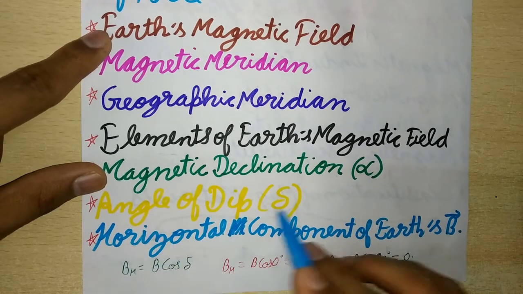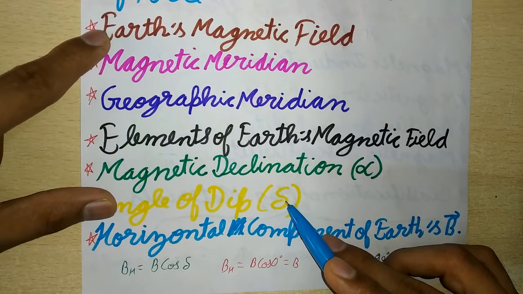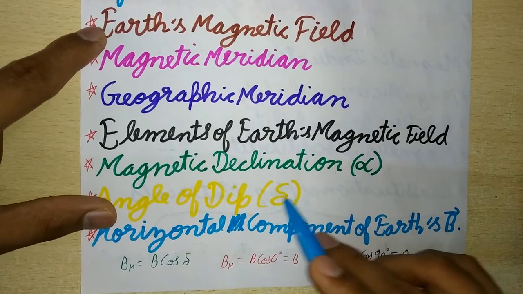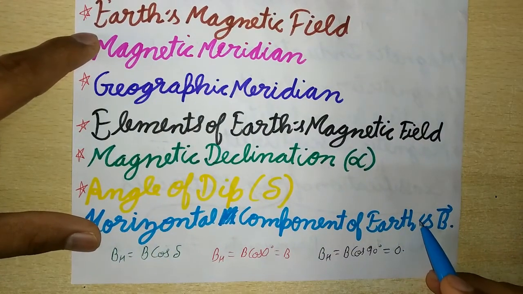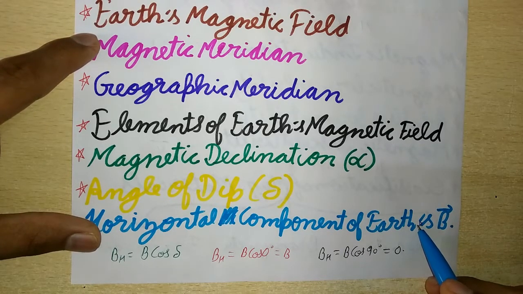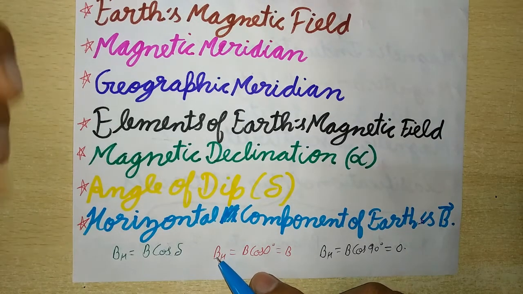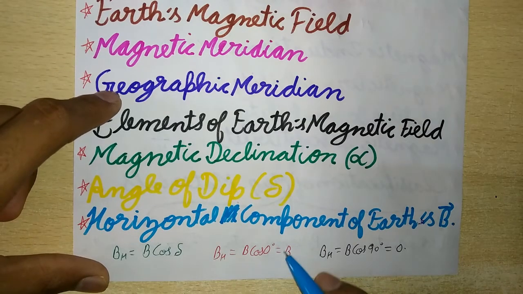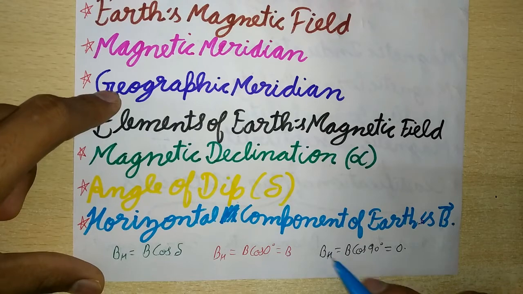Now next is angle of dip, which is denoted by delta. It is the angle made by the Earth's total magnetic field with the horizontal direction. And next is the horizontal component of Earth's magnetic field. It is the component of Earth's total magnetic field B acting in the horizontal direction. So BH is equal to B cos delta, and at the magnetic equator where delta is equal to 0 degrees, BH will be equal to B. And at the magnetic poles where delta is equal to 90 degrees, BH will be equal to 0.